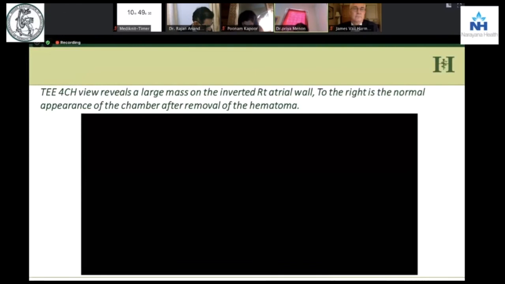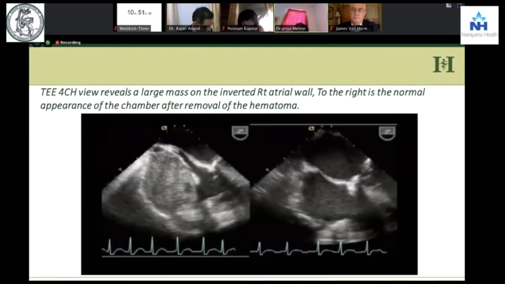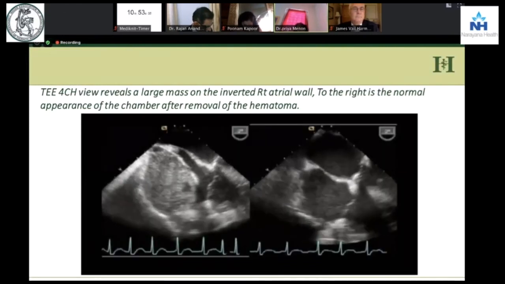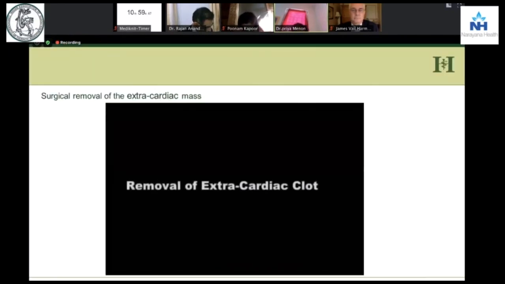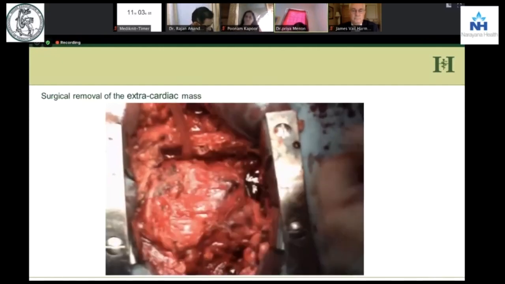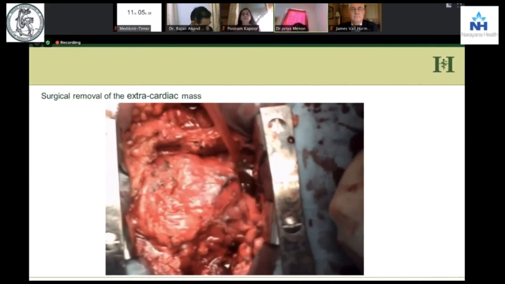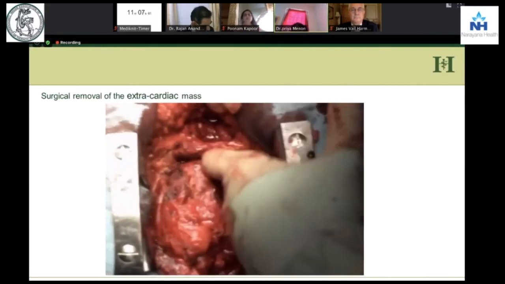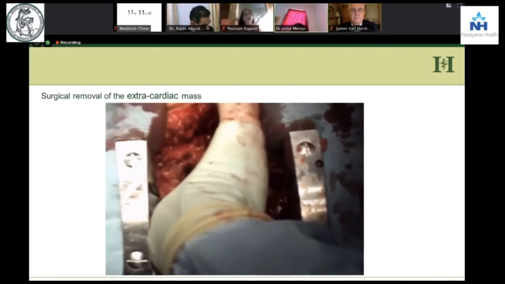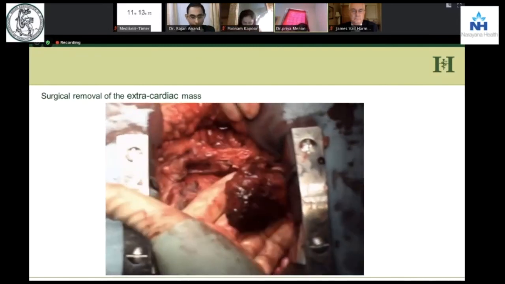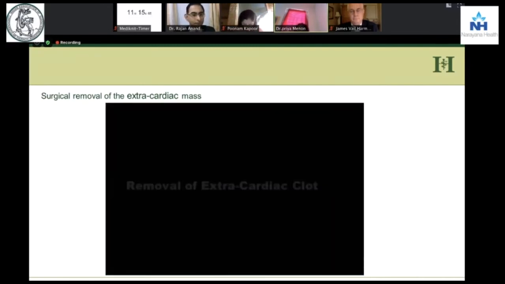Did a transesophageal, and what do we see? We see that there is an inverted right atrial wall and there is a hematoma sitting. So we do the surgical removal of this extracardiac clot, and you will be really surprised that the clot was not so big. So just have a look, and imagine the symptoms the patient had with this. So this was the clot which came out.